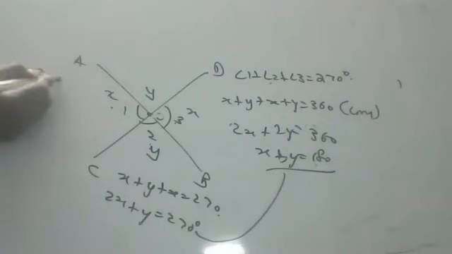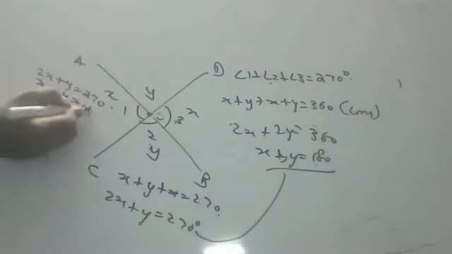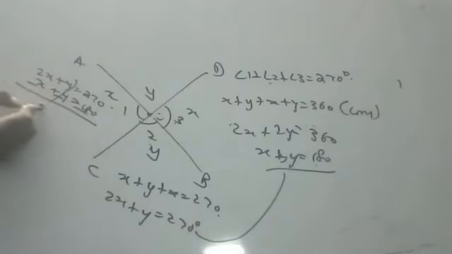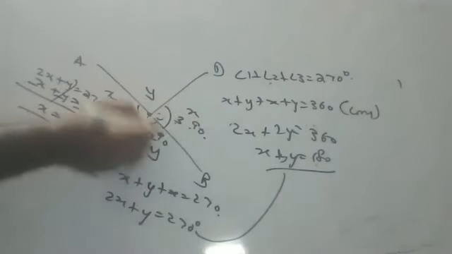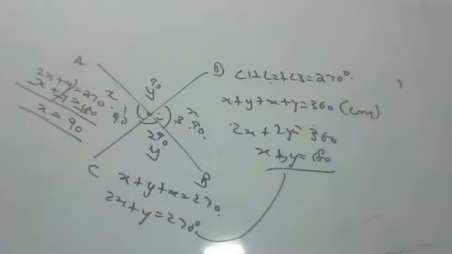See here, 2x plus y is equal to 270 and x plus y is equal to 180. Solve the equations, y cancels. x is equal to 90 degrees. If this is 90, this is also 90. All are 90.